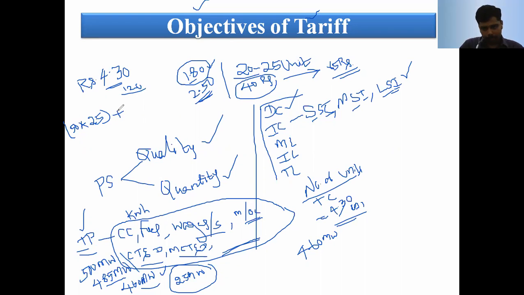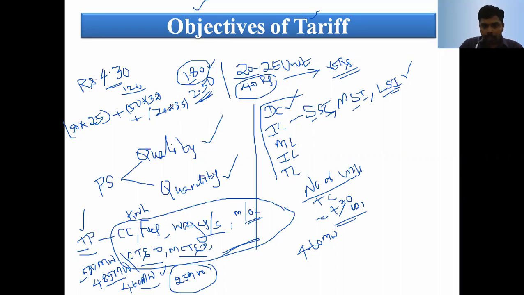After the block rate, from 50 to 100 units, that is the remaining 50 units, they are charged 3 rupees 25 paise, plus 120 to 150 units, they are charged 3 rupees 50 paise. Like that they are calculated for domestic consumers.